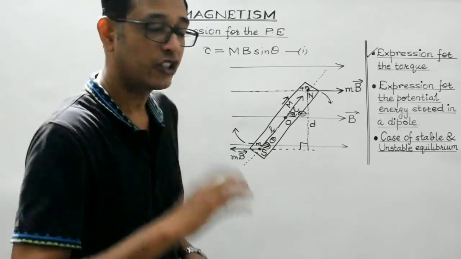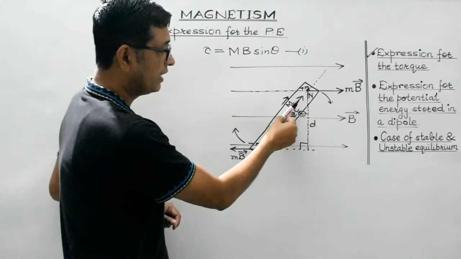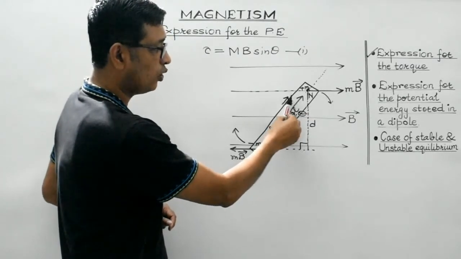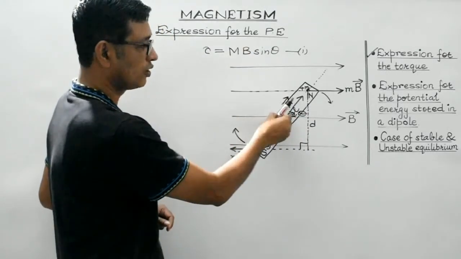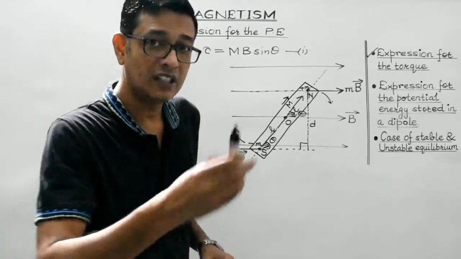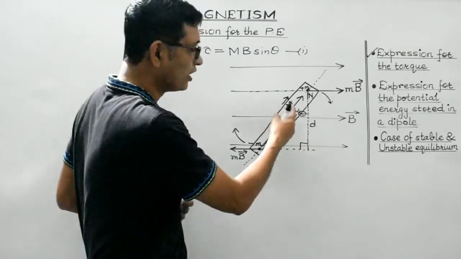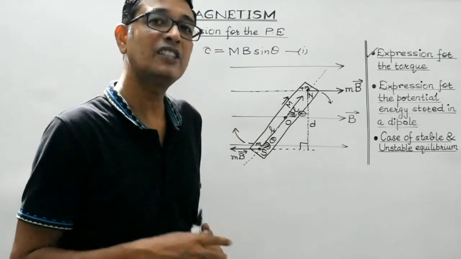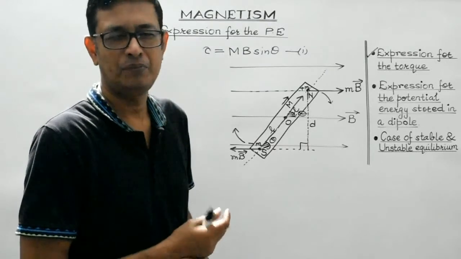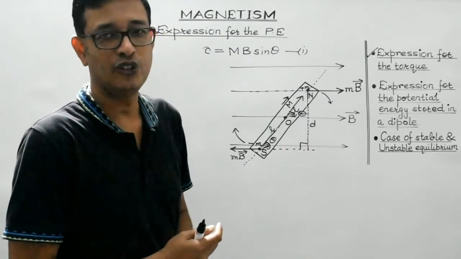Now students, imagine if I intend to rotate this dipole in the anti-clockwise direction against this torque, then definitely I have to do some work against this torque. That work done will get stored in the dipole in the form of its potential energy, perfectly in accordance with the work energy theorem.